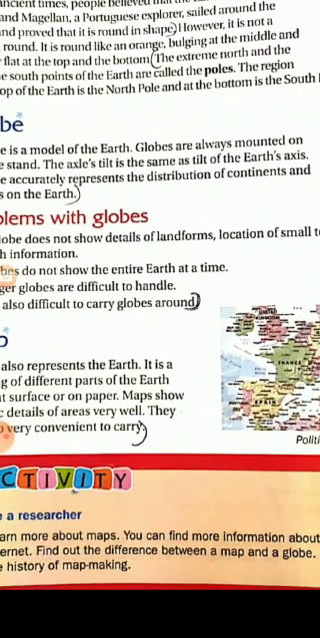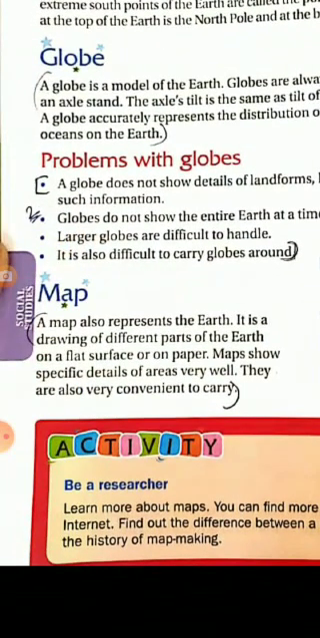So when the geographers came to know about the disadvantages of the globe, they thought of some simple things. They thought of a substitute for the globe, that is the map, the wall map. Basically they are known as wall maps. There are big wall maps which we can hang on the wall and which we can study all at once. Like a globe, even the map represents the earth.